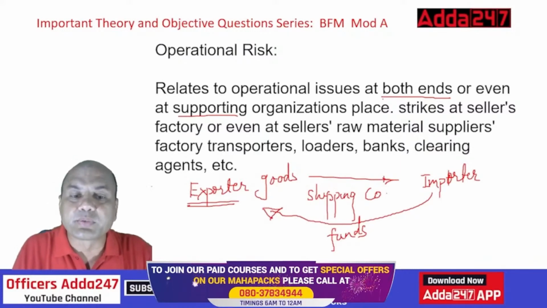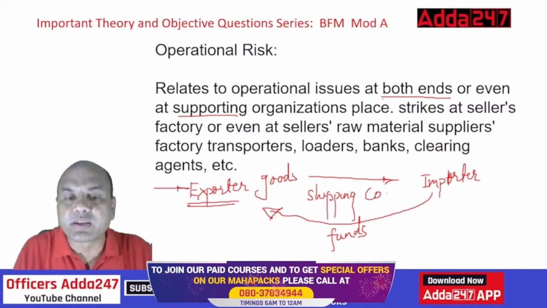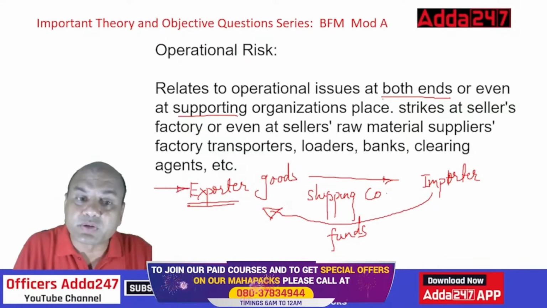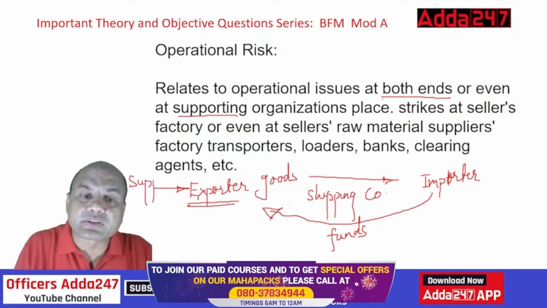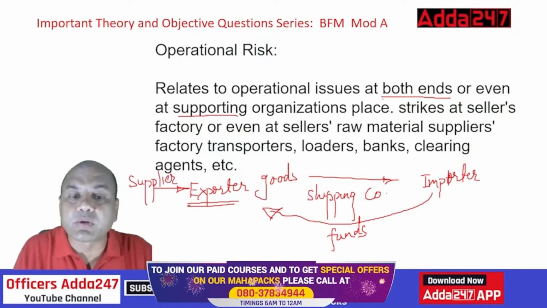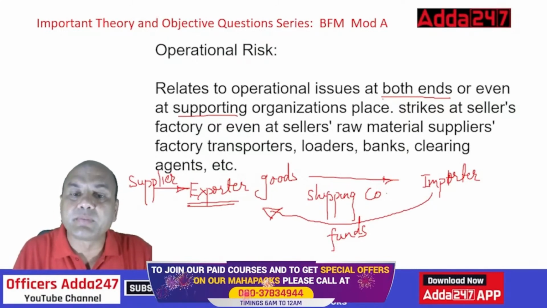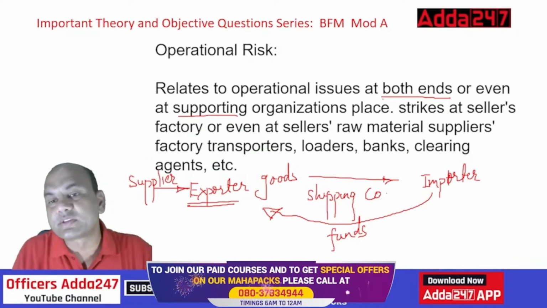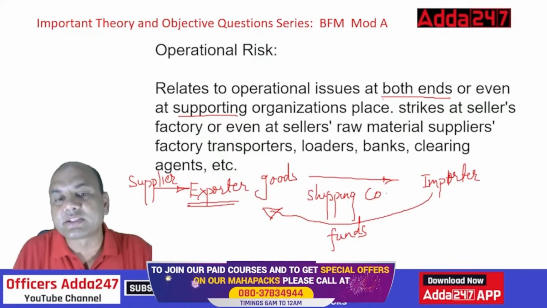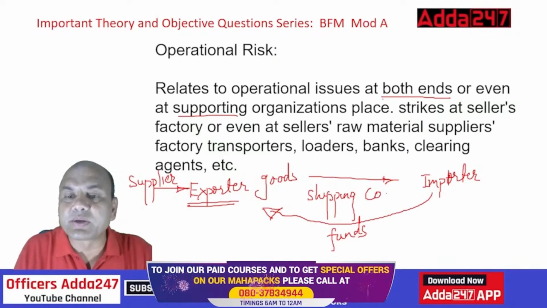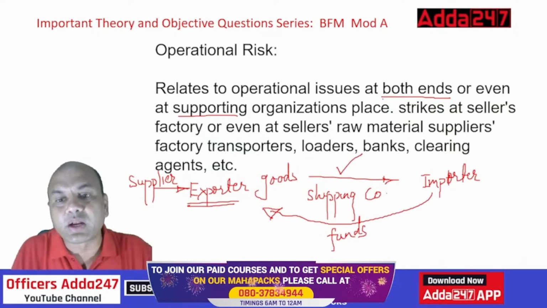If the exporter is getting some raw material from somebody to prepare the goods, then somebody is a supplier to this exporter also. If there is a strike or some problem with that supplier, even then raw material will not be received, so the exporter won't be able to manufacture and export. Then raw material suppliers, transporters, loaders, banks or clearing agents, anywhere. Even if there is a strike in the shipping company, then also it's gone. You can't do anything in that case.